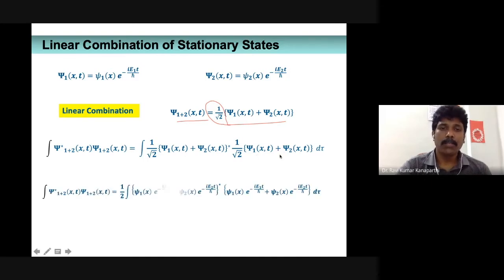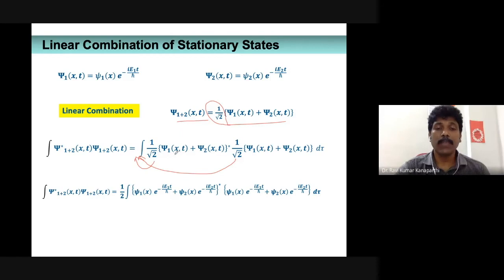Later, there is 1 over square root of 2 and another 1 over square root of 2. You can take them outside the integral because they are just constants. So 1 over square root of 2 multiplied by 1 over square root of 2 is going to be 1 by 2. It is written.